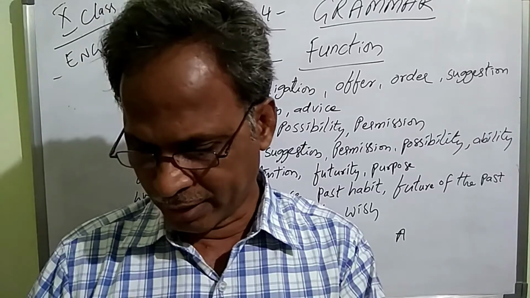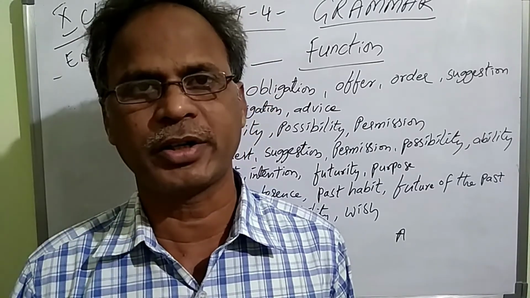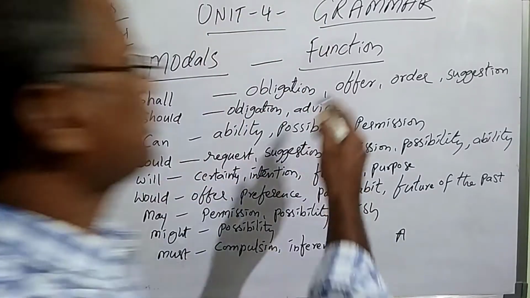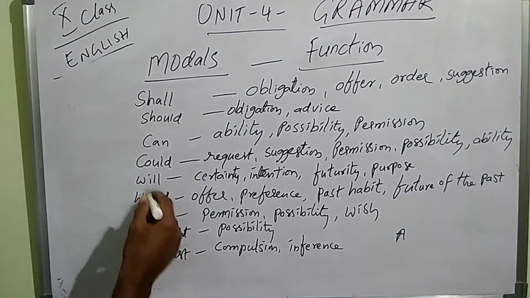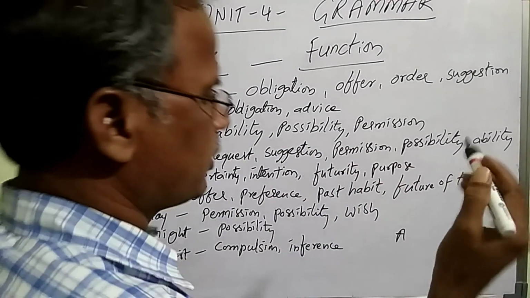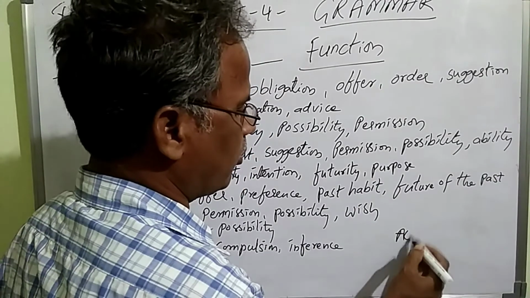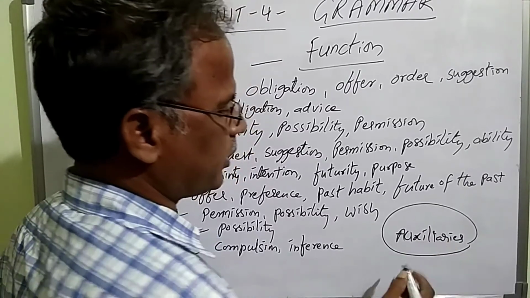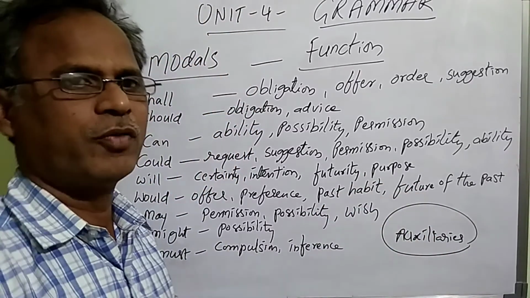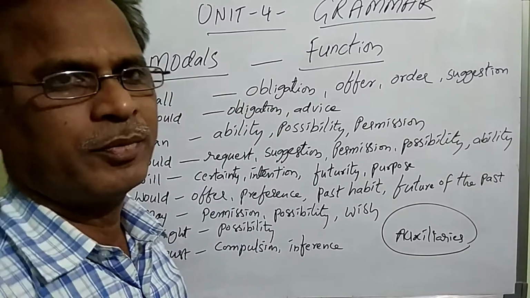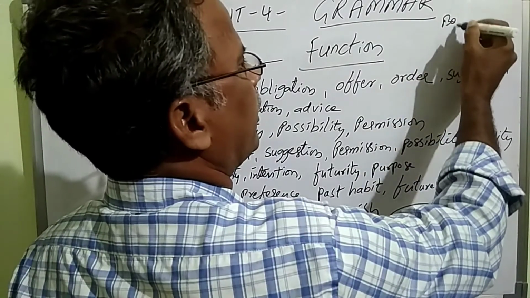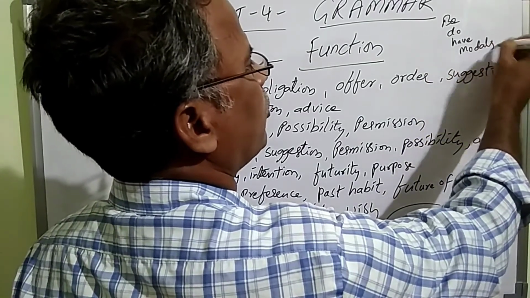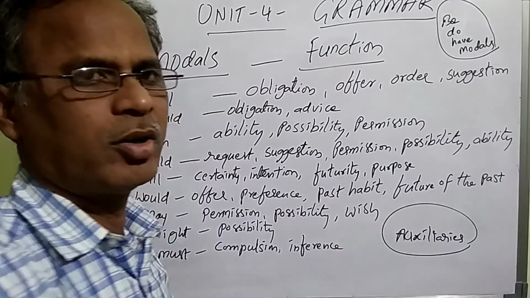A conversation between two artists is given to you, and after that are the models and their functions. These are called models. Before going to these models, you must know auxiliaries. What are the auxiliaries? Auxiliaries are nothing but the be forms, do forms, have forms, and models. All these are called auxiliaries.